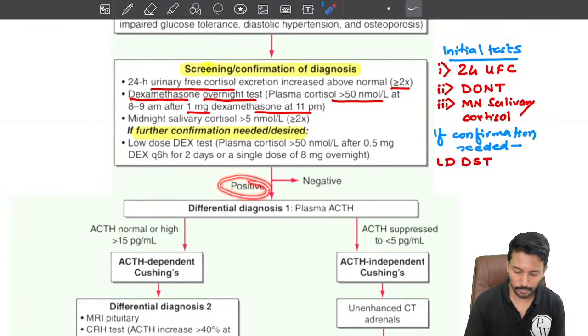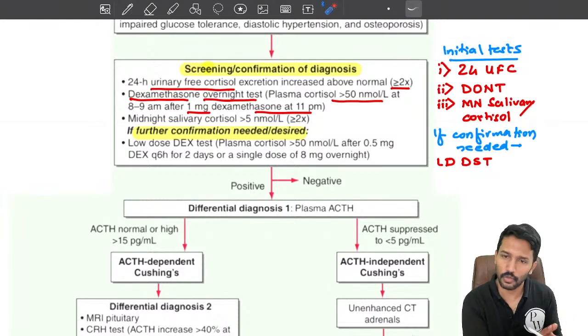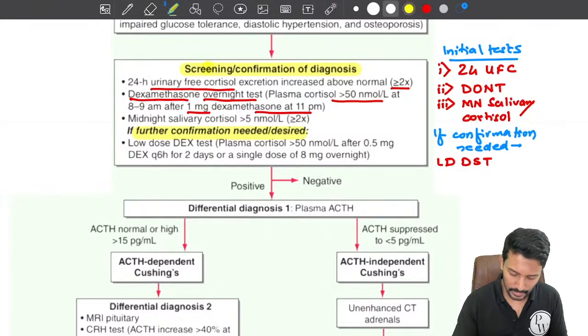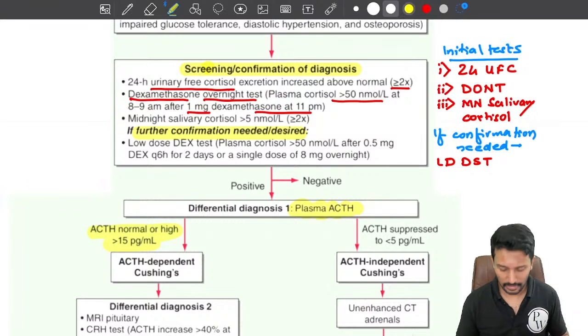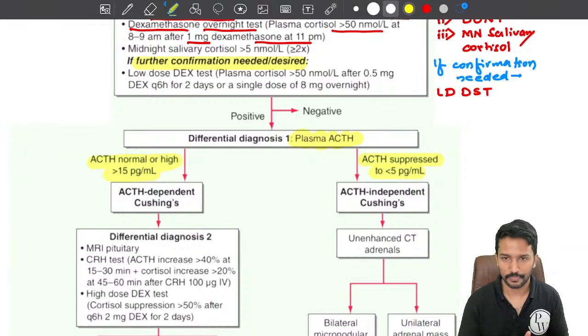If that is positive, now I need to identify whether it is an ACTH dependent or an independent cause. How will I do that? I will check the plasma ACTH levels. If the plasma ACTH levels are high, it is an ACTH dependent cause, and if the ACTH levels are low, it is ACTH independent Cushing's.